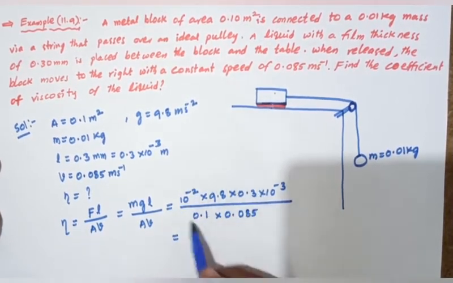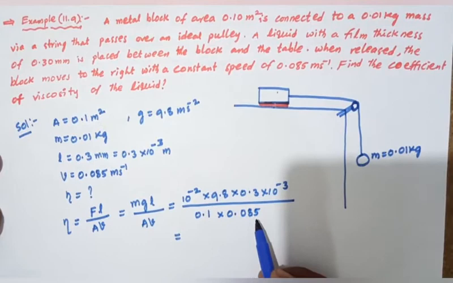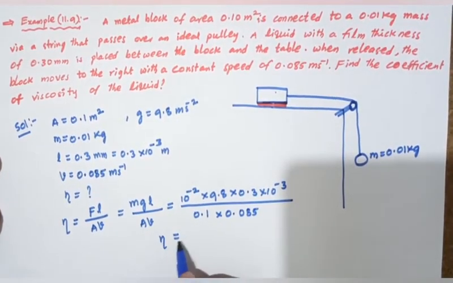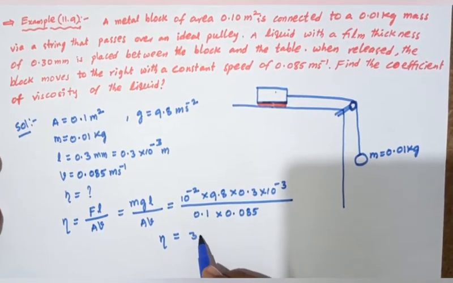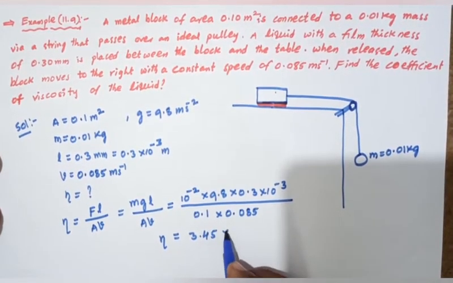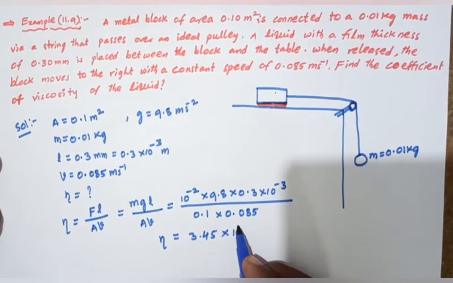We can calculate using a calculator. The coefficient of viscosity eta equals 3.45 into 10 power minus 3.